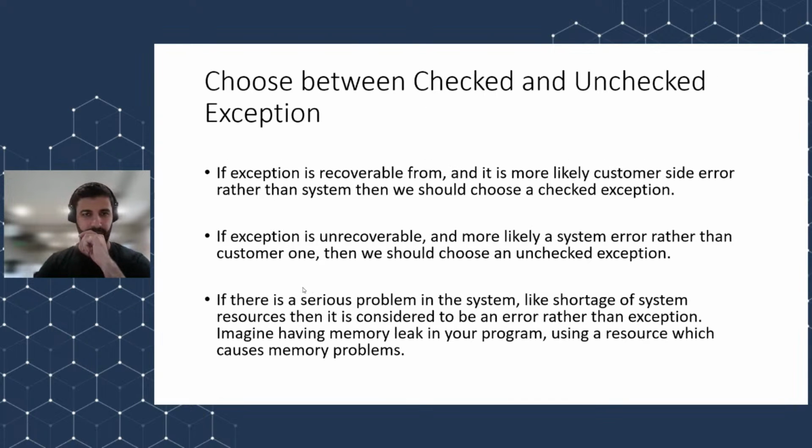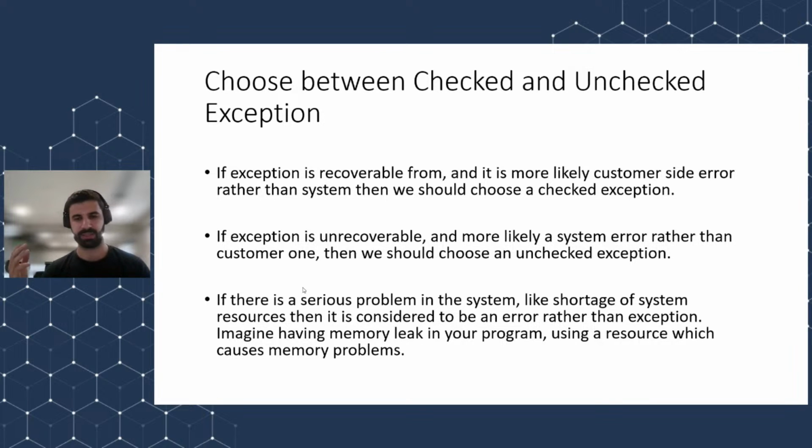And yeah, someone might ask, when we are creating a custom exception, we have to choose between checked, unchecked, or error, right? So how do we distinguish between them? Well, think like this. If the exception is recoverable, and it's more likely a customer-side error rather than a system one, then we should choose a checked exception. If the exception is unrecoverable, and it's more likely a system error rather than a customer one, then we create an unchecked exception. And if there is some kind of serious problem in the system,